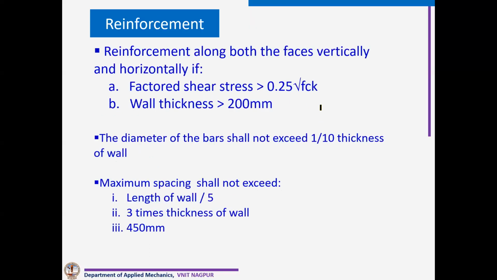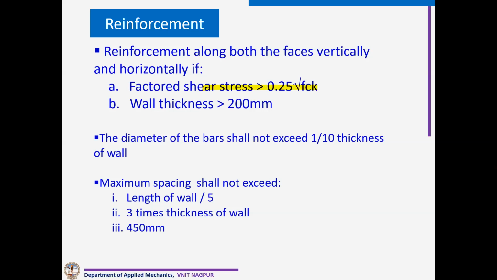See, reinforcement is required on both the faces, vertically and horizontally. From the shear stress criteria you have to calculate, and wall thickness also we have to keep. If shear stress is more than 0.25 FCK, then we have to provide reinforcement on both the faces. Or if shear wall thickness is more than or equal to 200 mm, we have to provide on both sides. If somebody has provided, let's say, 160 mm as a shear wall, which is required for 2 hours fire rating, in that case he has the liberty to provide the steel at the center.